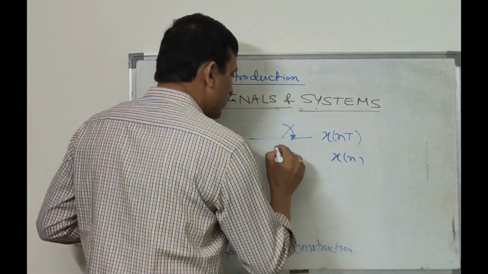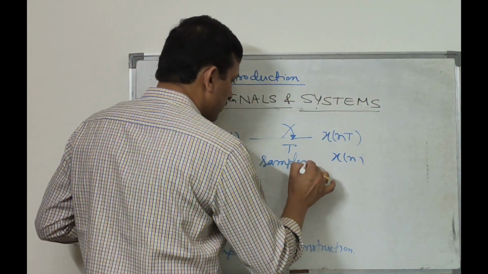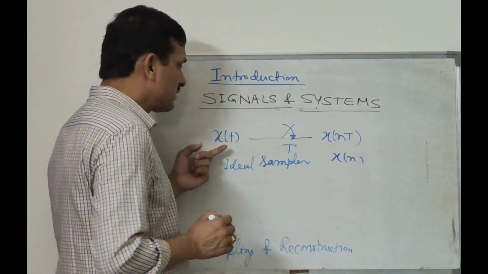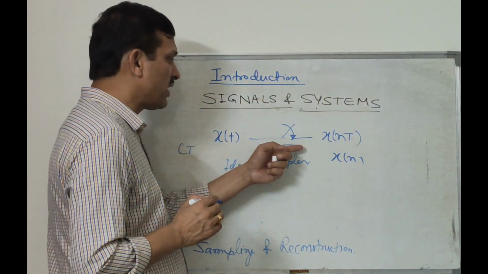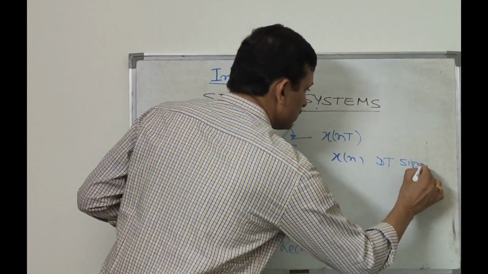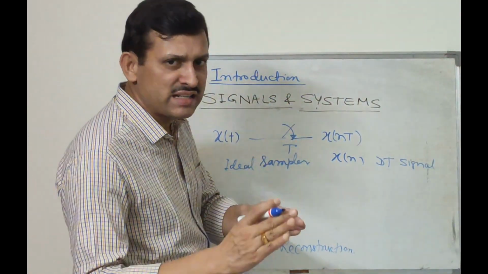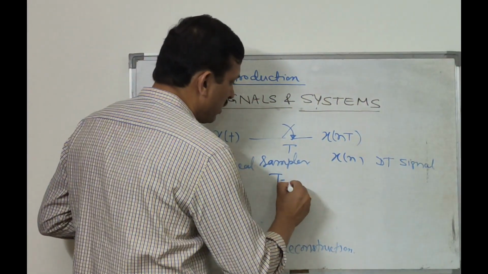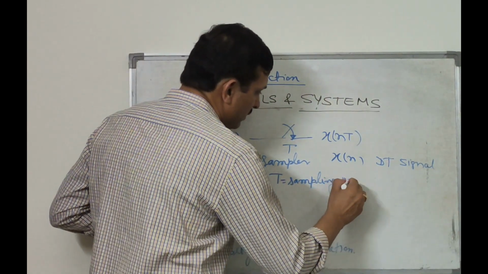If you pass it through the sampler, this is called the ideal sampler. If a continuous time signal, this is a CT signal, is passed through a sampler, then we will get a DT signal. So this is the first step of conversion of an analog signal to a digital signal. And this T is called the sampling period.